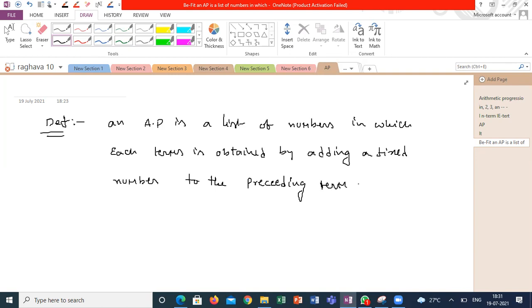Preceding term, except the first term. Except the first term. Then the numbers are in arithmetic progression.